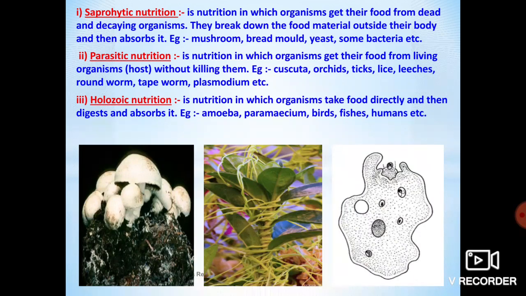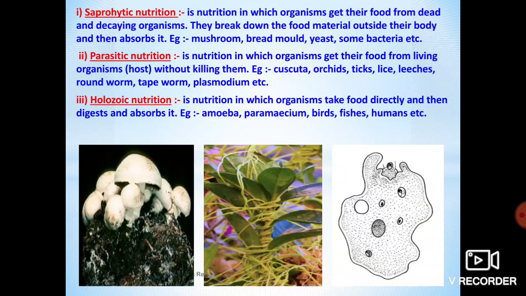Plasmodium, tapeworm, roundworm, cuscuta are the organisms that show the parasitic mode of nutrition. Parasitic nutrition is the nutrition in which the organism gets its food from living organisms without killing them.